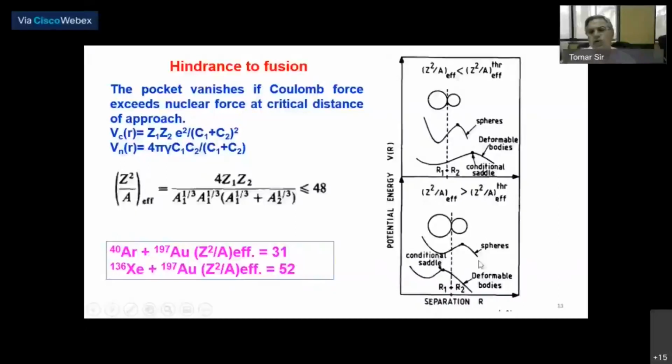They separate out as two projectile-target combinations. Some degrees of freedom equilibrate, but the mass degree of freedom does not equilibrate, and therefore this is a limitation. It's called quasi-fission. You need to push them together more to come inside this to form a single mononucleus. So these are some of the subjects which are challenging to the nuclear physics community, those who are studying nuclear reactions to form heavy nuclei.